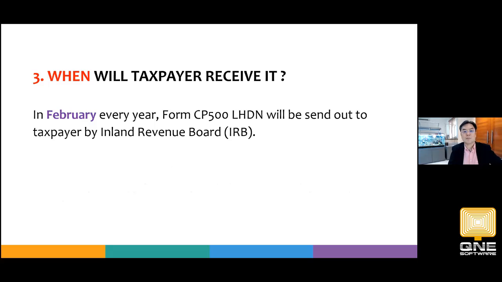Number 3: when will the taxpayer receive it? Every year in February. Just now the revision is June, so every year in February you receive it. Please make sure if you don't receive it by March, or even by April, please call Inland Revenue to find out whether they issued a form for us, to avoid the penalty.